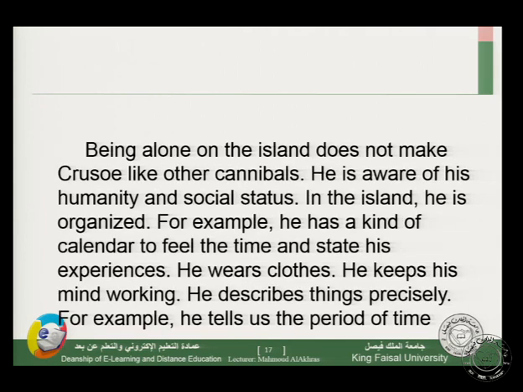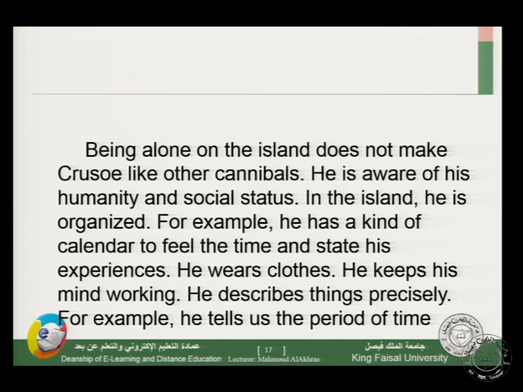Being alone on the island doesn't make Crusoe like other cannibals. He is aware of his humanity and social status. On the island, he is organized. For example, he has a kind of calendar. You remember, he makes his calendar on the cross. He has a kind of calendar to feel the time and record his experiences.